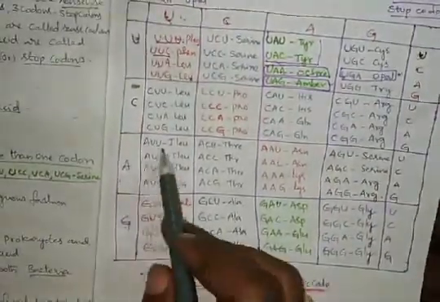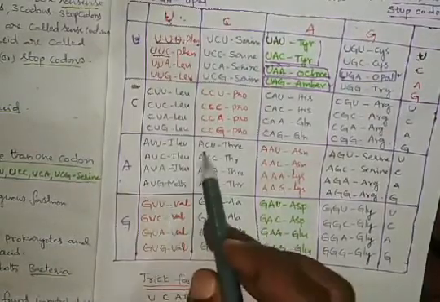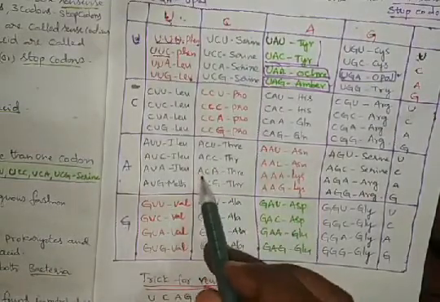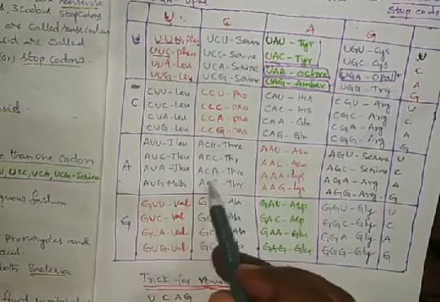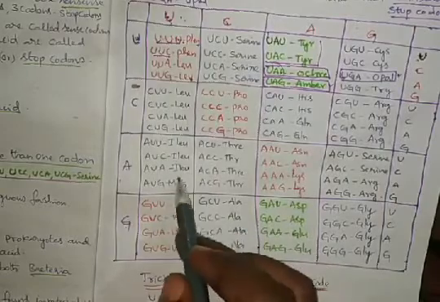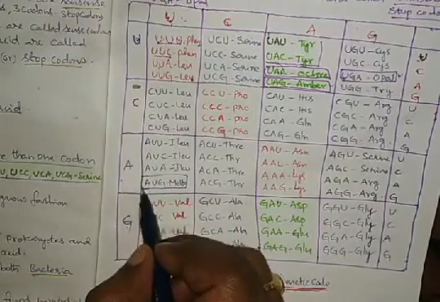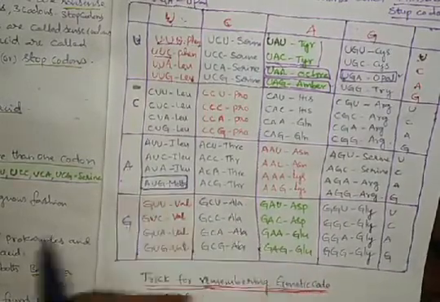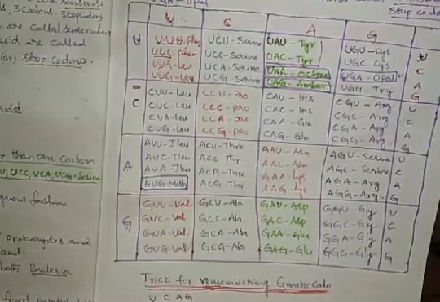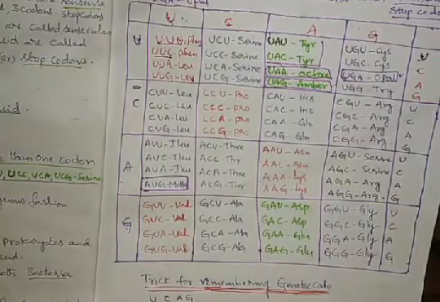Like that, here we have AUU, AUC, AUA, AUG, ACU, ACC, ACA, ACG. These three codons in this set code isoleucine, and AUG codes methionine. AUG codes methionine, an amino acid, and AUG has a dual role.